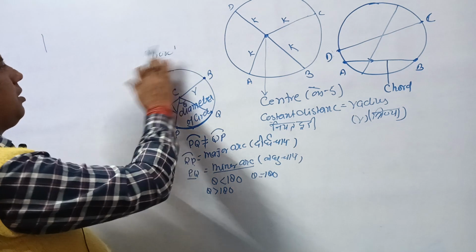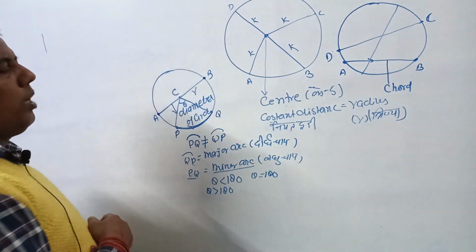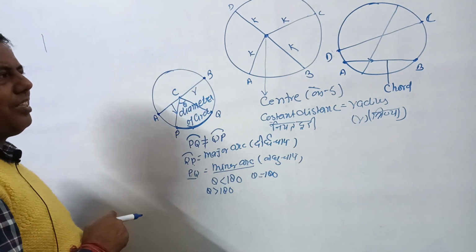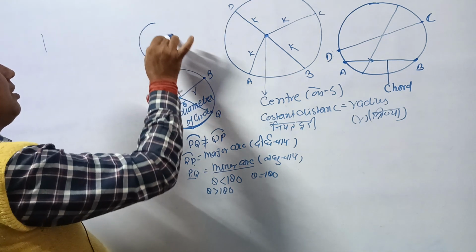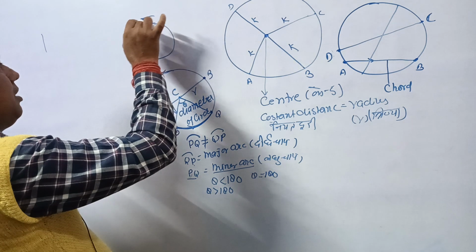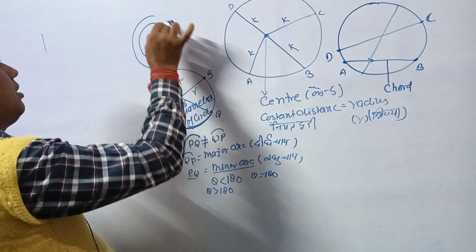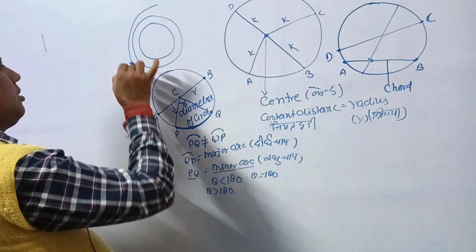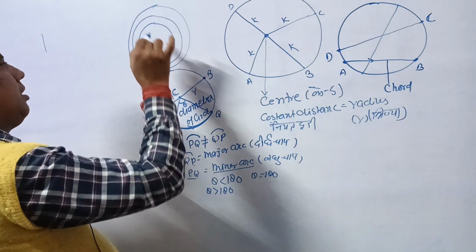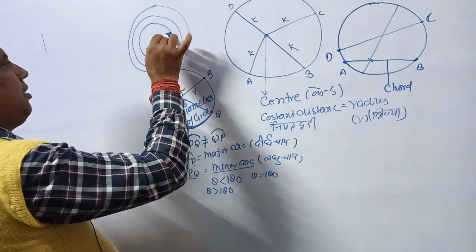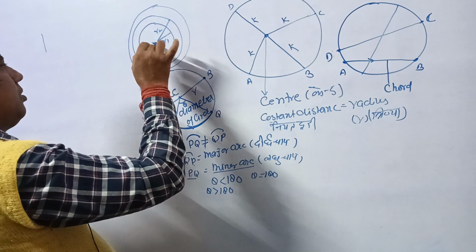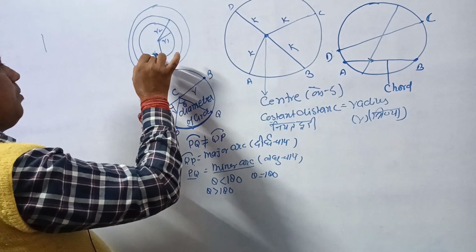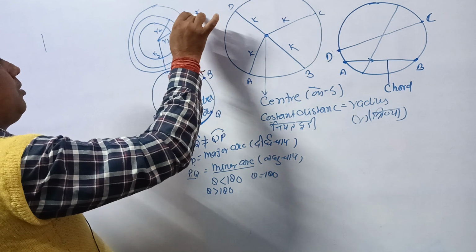Now we discuss what is a concentric circle. Let us suppose this is a circle. This is also a circle. This is also a circle. But their radii are different: R1, R2, R3.